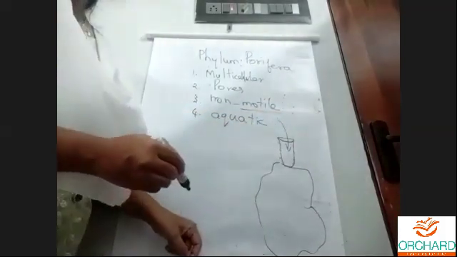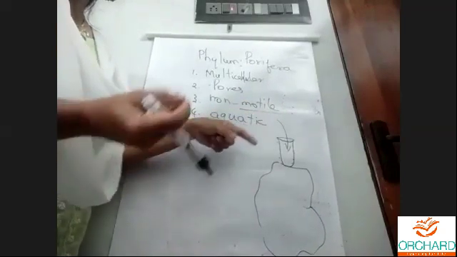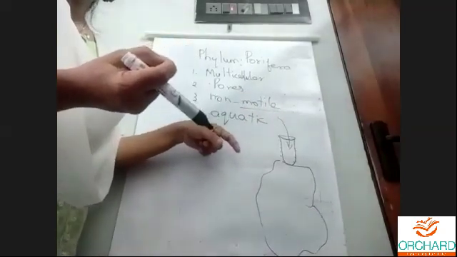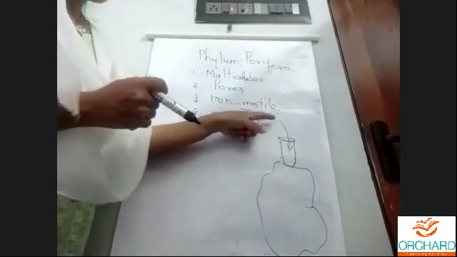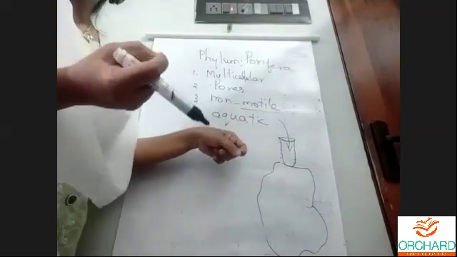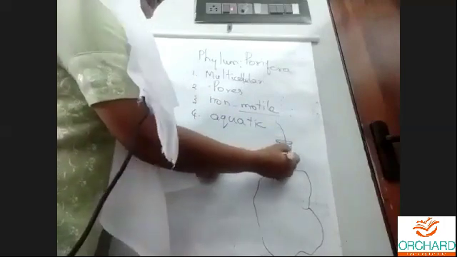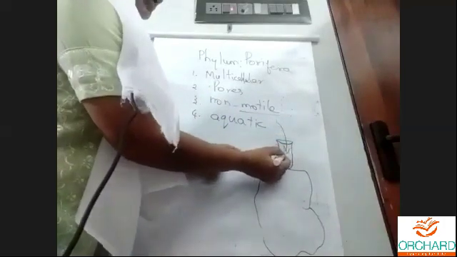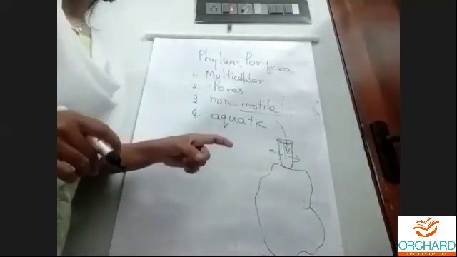When water enters, it carries small organisms or dirt particles that will be captured inside, and the water alone will go out through the pores.